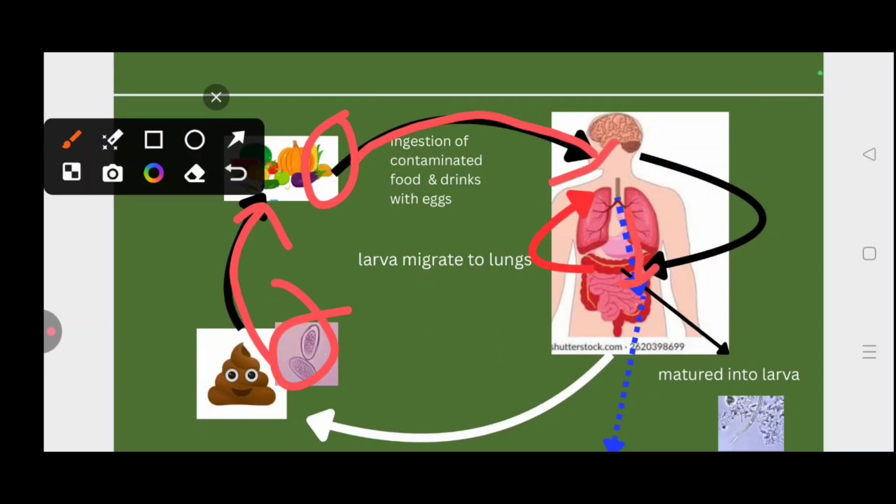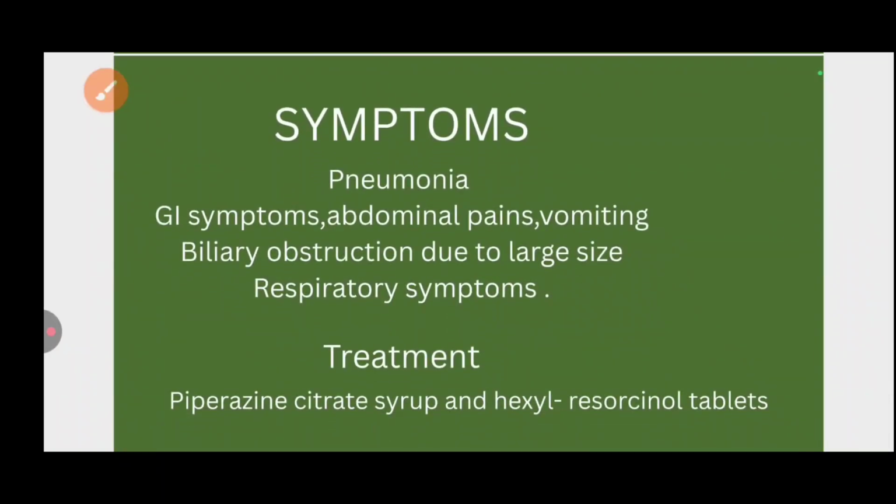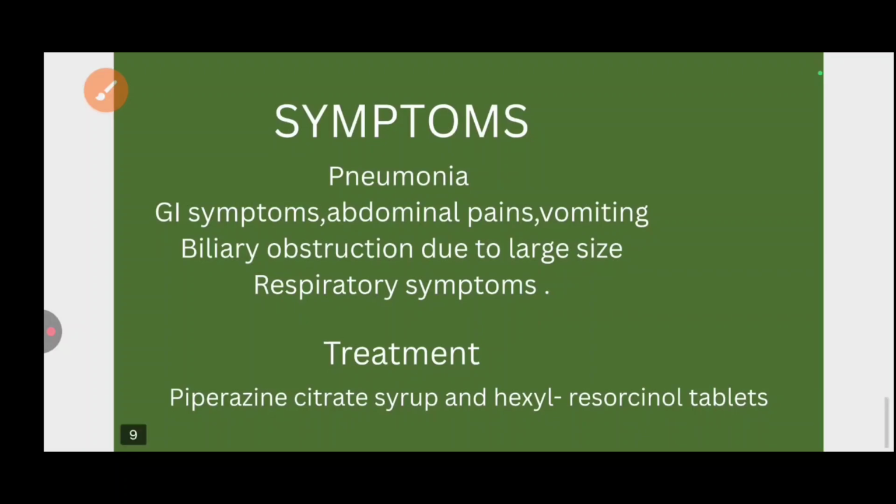Then through the portal circulation it moves to the lungs, where the larvae go through different developmental processes, and then they come again to the intestine and mature into adults to lay eggs, and the cycle continues. Symptoms: pneumonia, GI symptoms, abdominal pain, vomiting, biliary obstruction due to large size, respiratory symptoms. Treatment: piperazine citrate syrup, hexylresorcinol tablets.